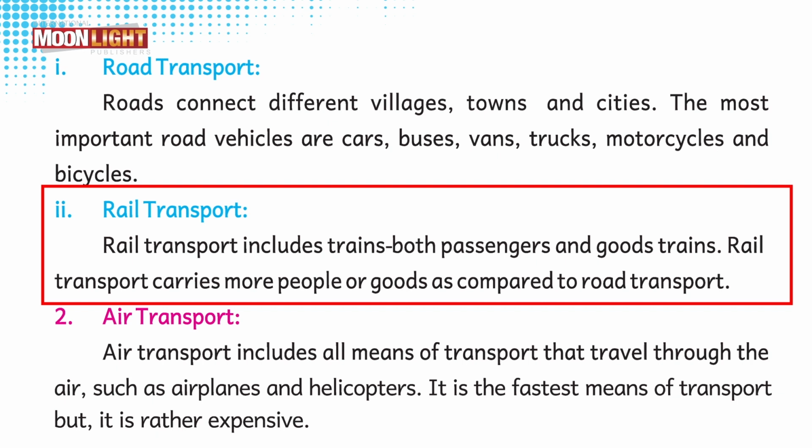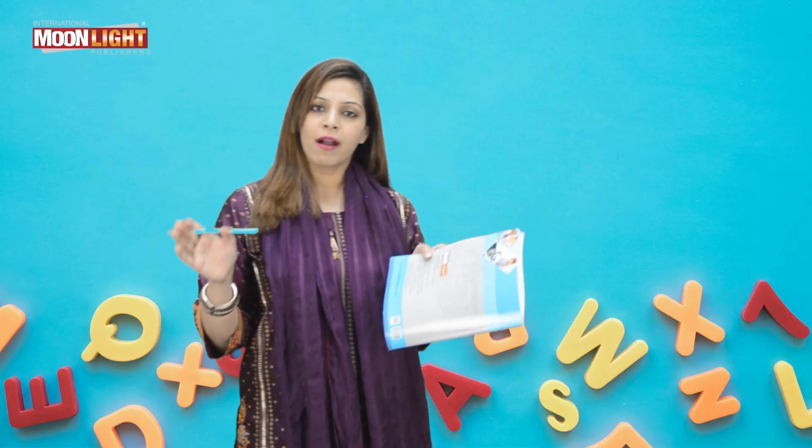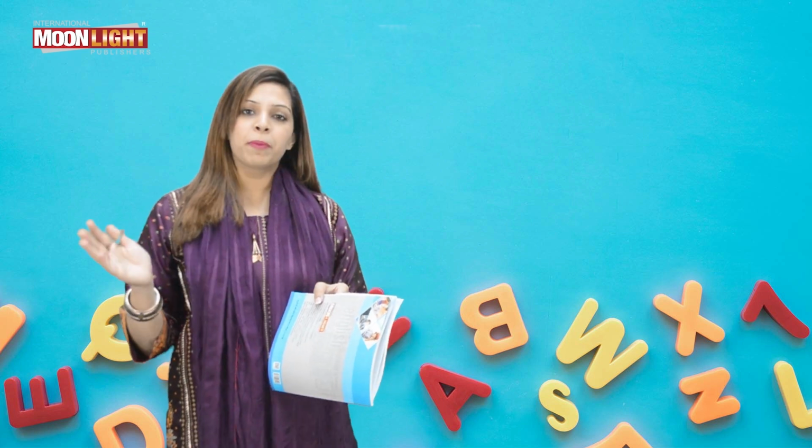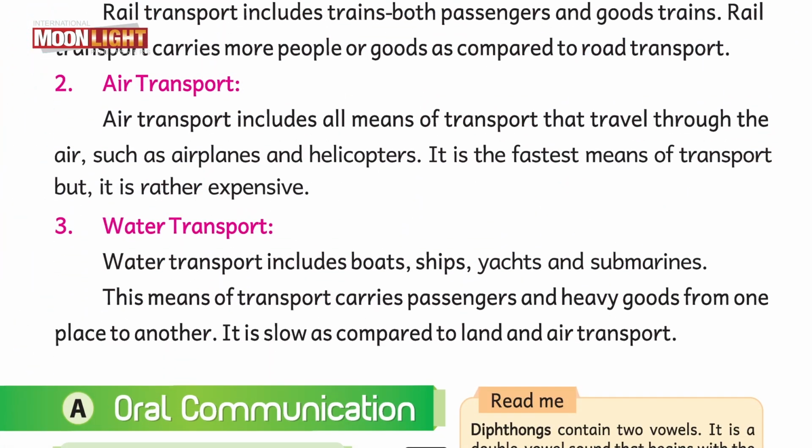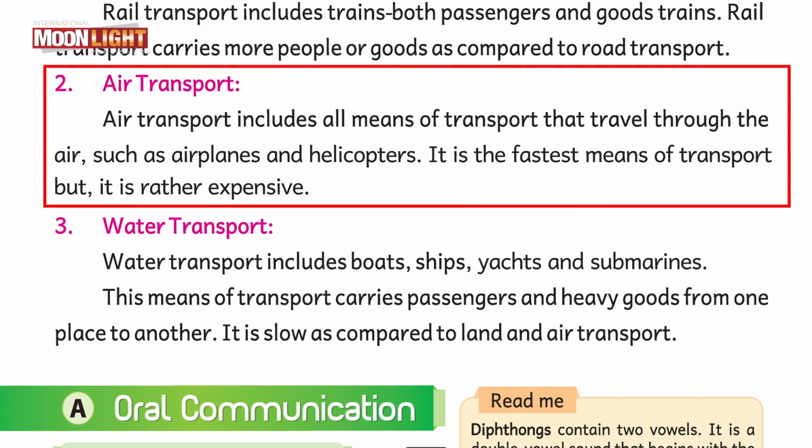Yes students, you can see that if we travel by a car, only 4 or 5 people can sit in that. But if we travel by rail, there are many people who can sit and reach the destination. Air transport. Air transport includes, means contains, all means of transport that travel through the air, such as airplanes and helicopters. It is the fastest means of transport, but it is rather expensive. Expensive means costly.